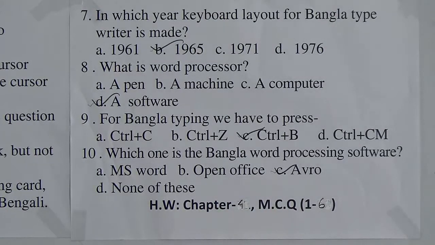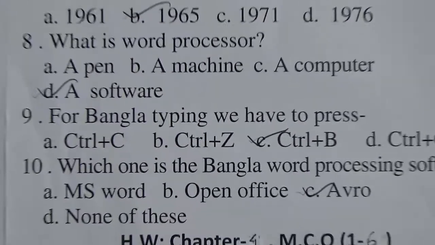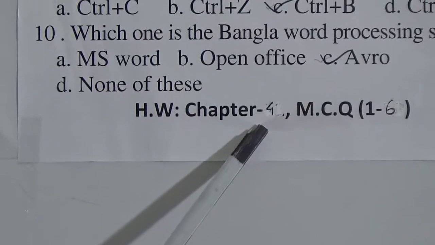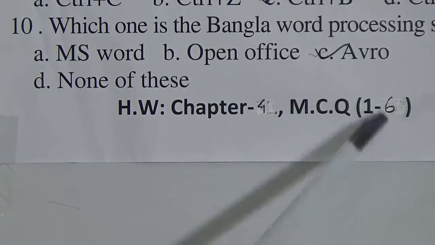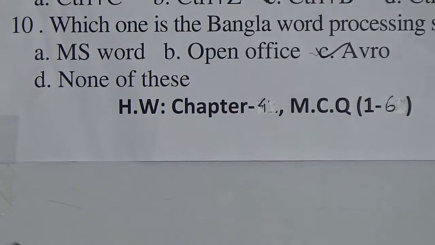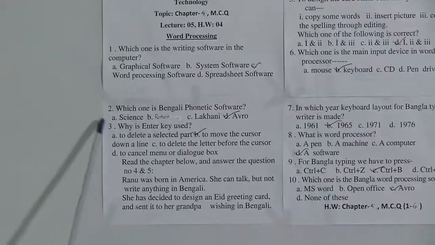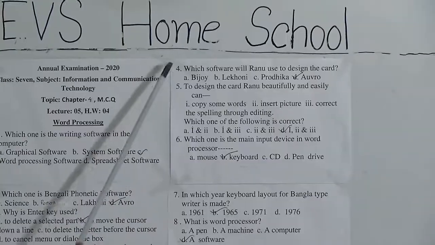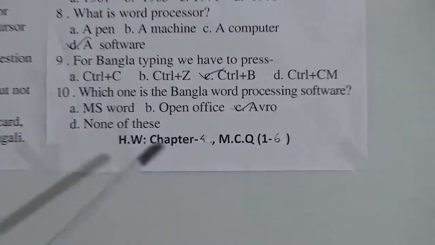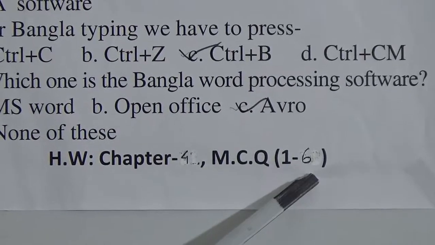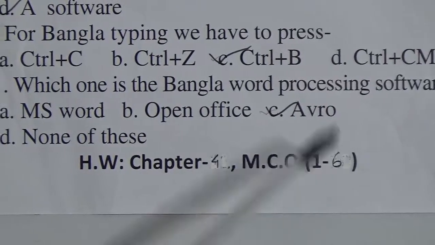Now dear students, look at the end of our board. It is written SW chapter 4. What is it? SW chapter 4, MCQ 1 to 6. Today we have learned 10 MCQs, 1, 2, 3, 4, 5, 6, 7, 8, 9, 10. But I have given you only 6 as your SW. That means you will do 1 to 6 as your SW.